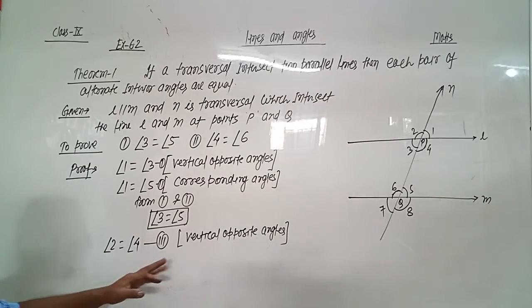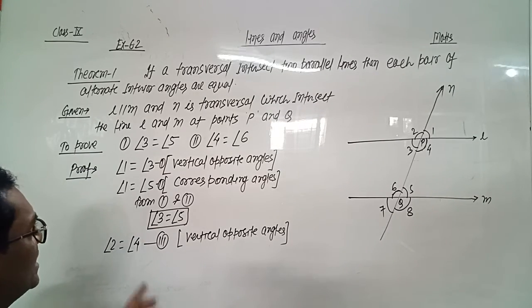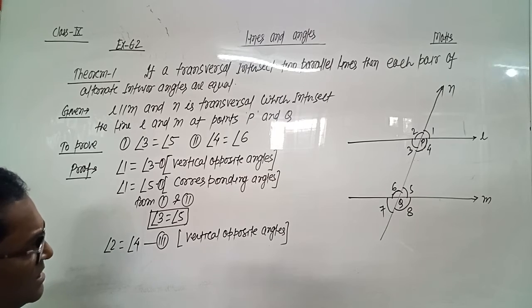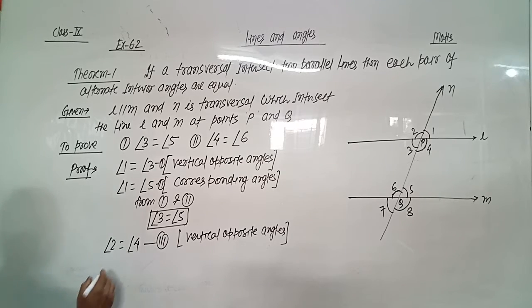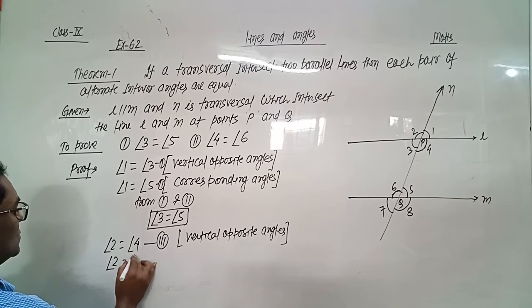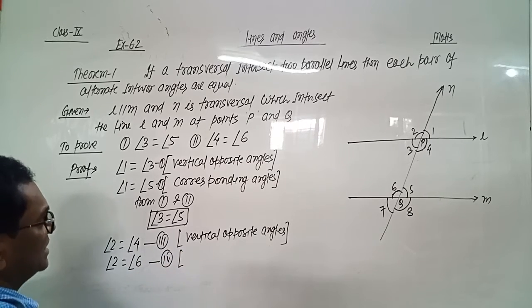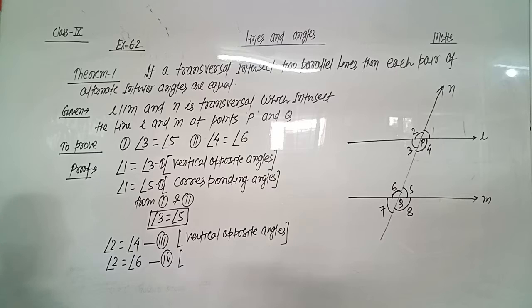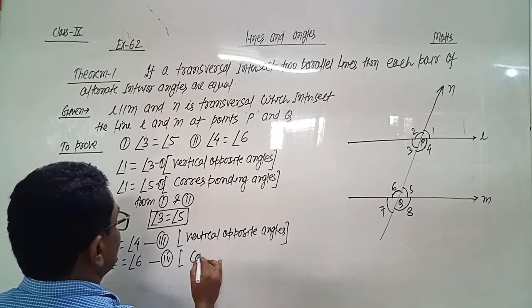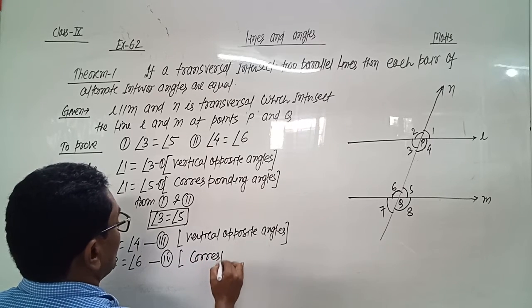So angle 2 equals angle 4, and angle 2 equals angle 6. This is equation number 4, and they are corresponding angles, which are also equal.